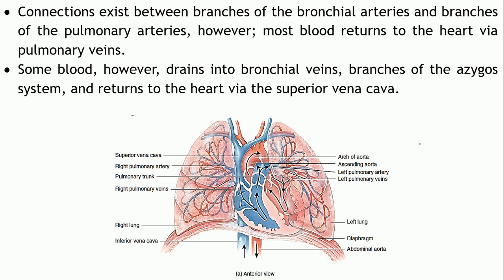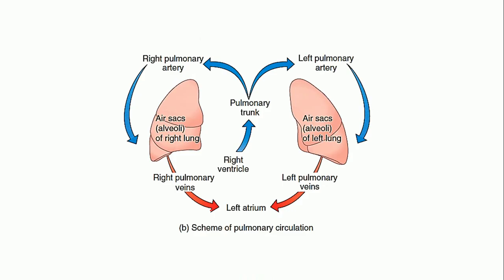Okay. So, these bronchial arteries may ultimately join the pulmonary arteries, so that the blood is returned back to the heart. But sometimes it may also return via the bronchial veins. Bronchial veins in turn will drain into the superior vena cava, and from here it will reach back to the right atrium. So, this is how the flow of the blood takes place, the blood supply towards the lungs, or the pulmonary circulation.